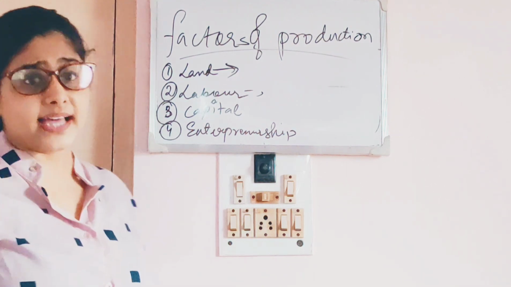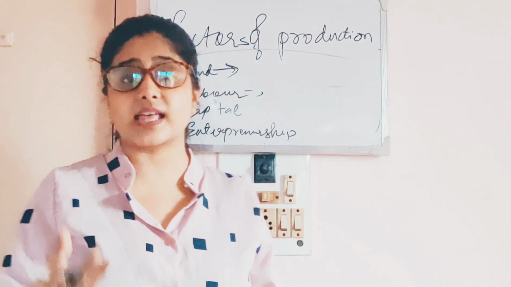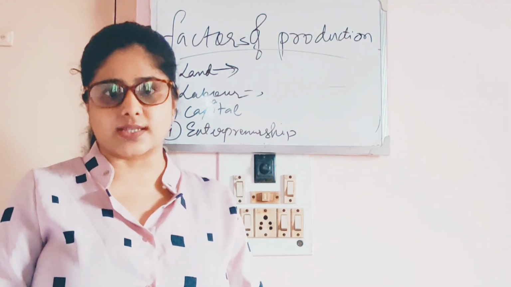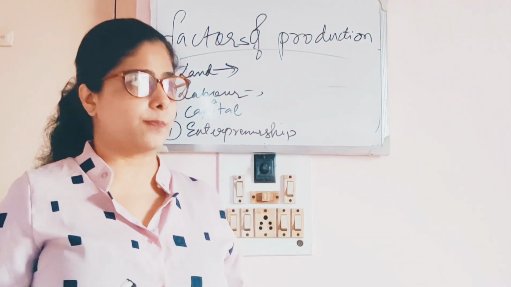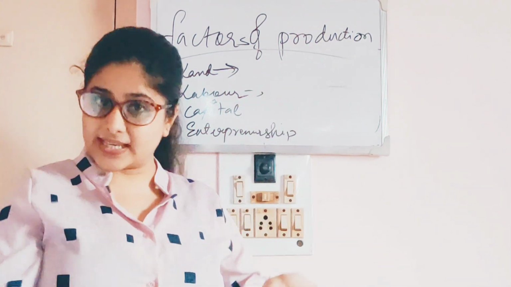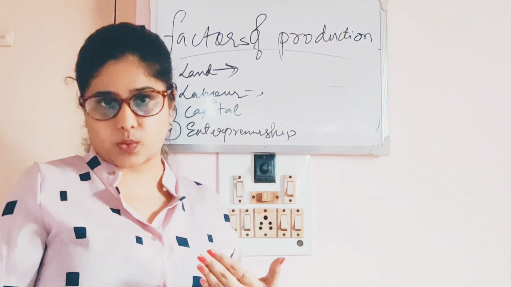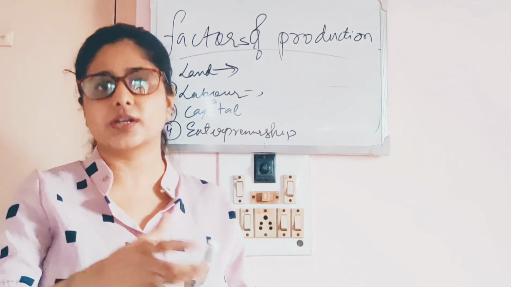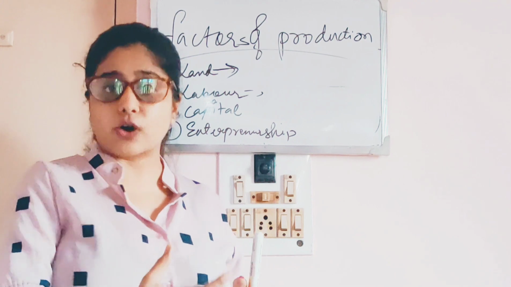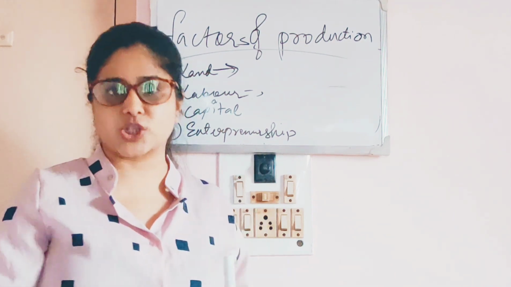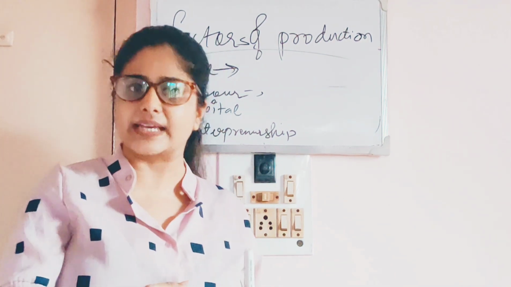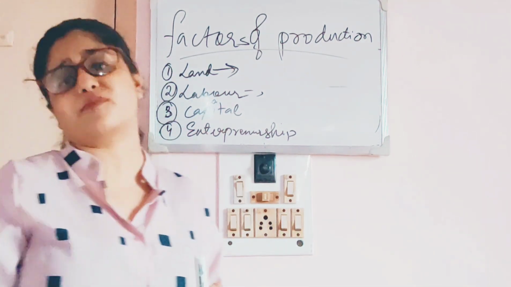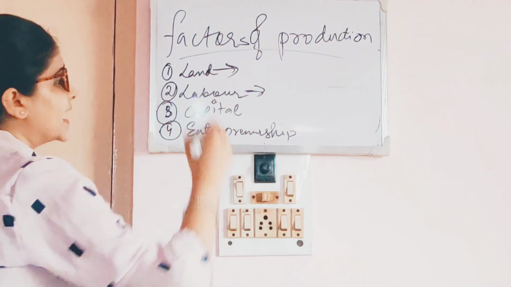Second is labor, that is human effort, the physical effort required for the production process. For example, people who build buildings, for them labor is required. Factories that produce different goods also need labor to run the machines, to do the packaging, to do the labeling, and for many other things. So where human effort is required, this comes under labor.